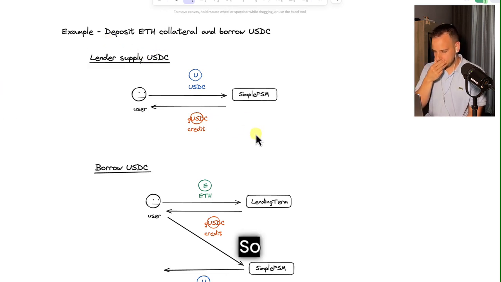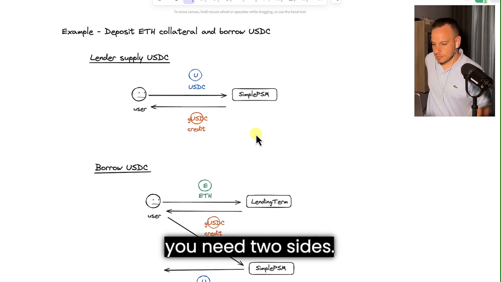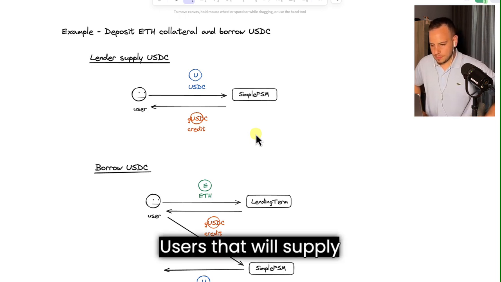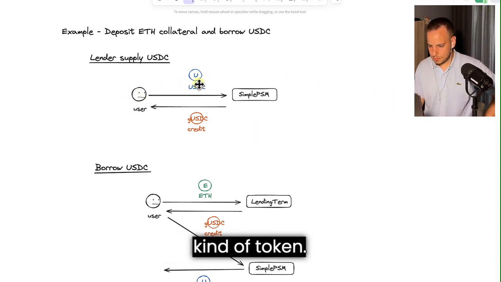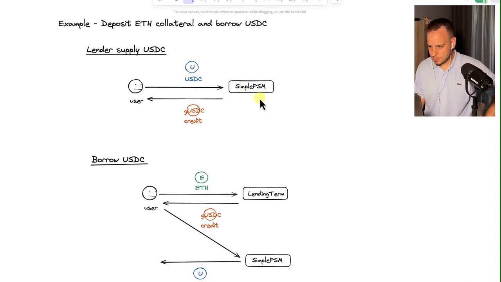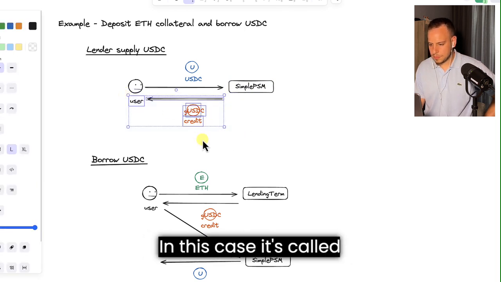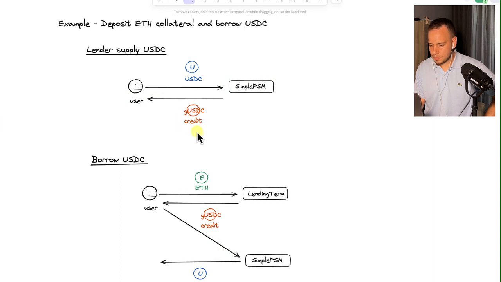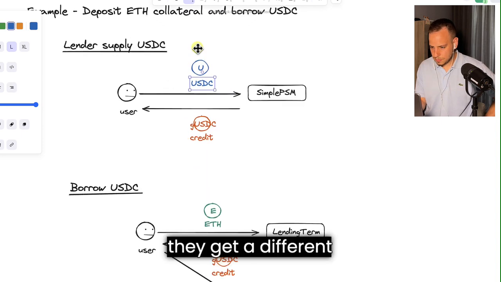ECG is a lending protocol, and the way it works is you need two sides: users that will supply the token and users that will borrow the token. For the supply side, users deposit some kind of token. Initially, they're just going to launch with USDC, so they deposit USDC in a contract called Simple PSM, and this gives the user back a credit token. In this case, it's called GUSDC. For each token deposited into a Simple PSM, they get a different credit token.